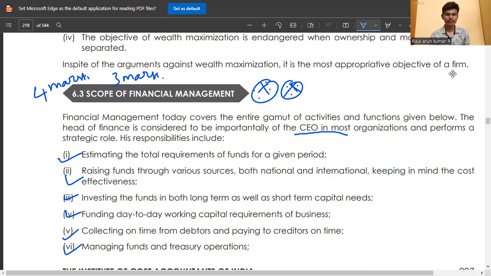Financial management today is concerned with the entire range of activities and functions given below. The head of finance is considered important. The CEO is the most important in the organization. As I said before, the head of the company, the CEO, is the most important. Here we see the roles of the CEO, CFO and financial head, and why I said that to you.